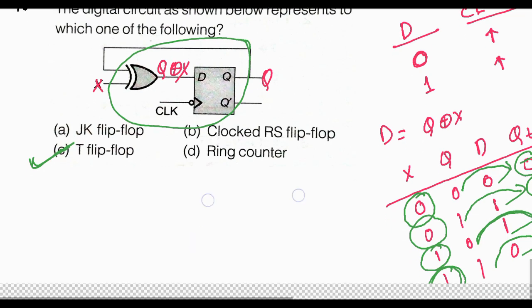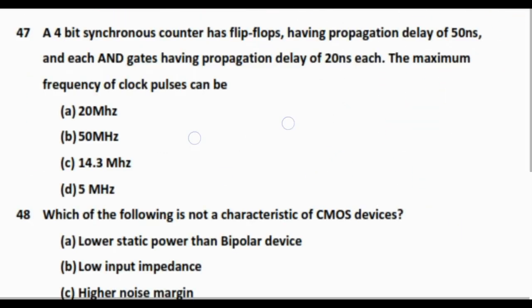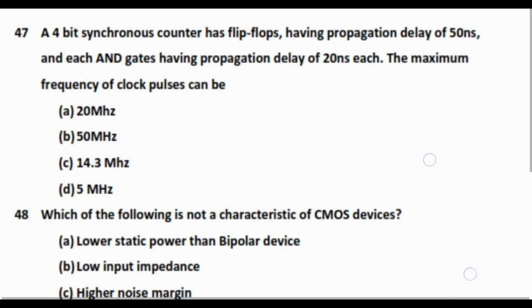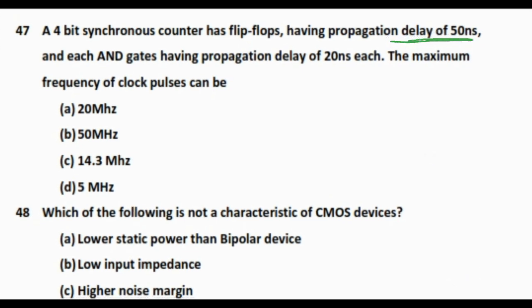So next, question number 47. A 4-bit synchronous counter has flip-flops having a propagation delay of 50 nanoseconds and each AND gate having a propagation delay of 20 nanoseconds. The maximum frequency of clock pulses can be? So here the propagation delay of the flip-flops is 50, plus the AND gate has a propagation delay of 20.